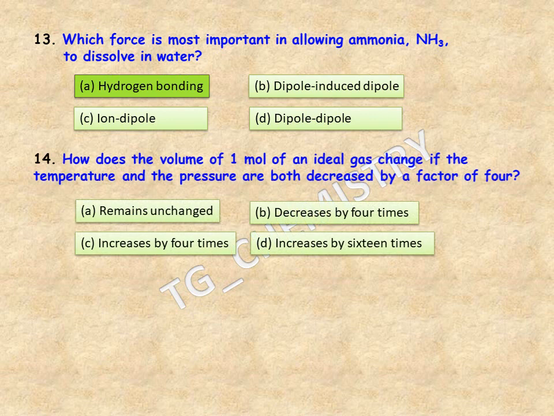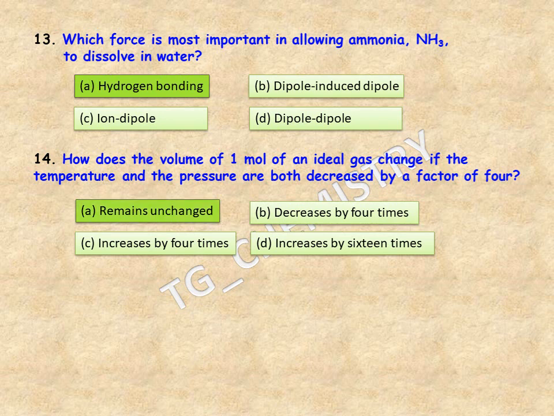Next one, how does the volume of 1 mole of an ideal gas change if the temperature and pressure are both decreased by a factor of 4? Now, what the options are: A, it will remain unchanged; B, it will decrease by 4 times; option C, it will increase by 4 times; and option D, it will increase by 16 times. Now the right answer should be that it will remain unchanged.